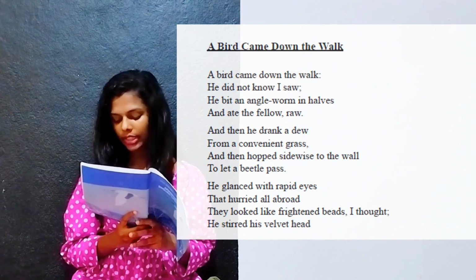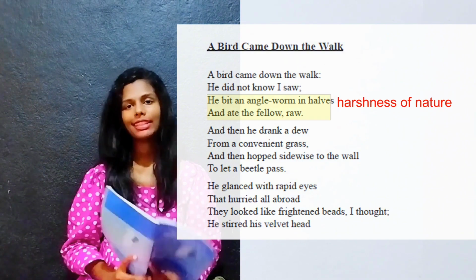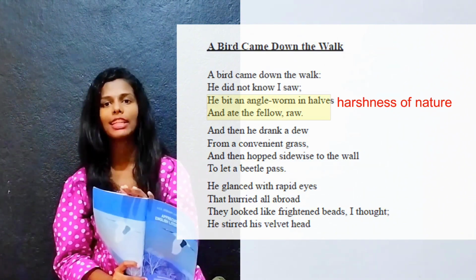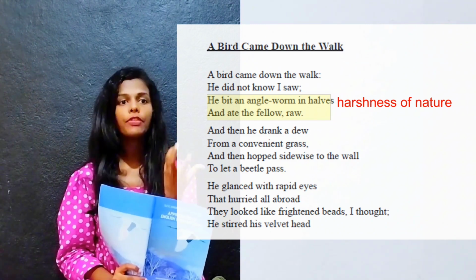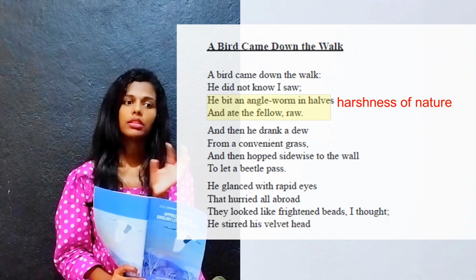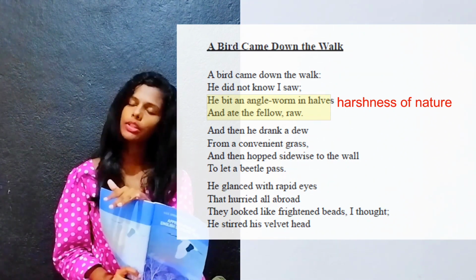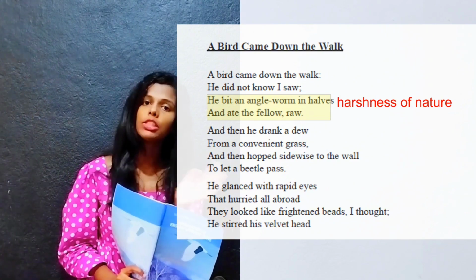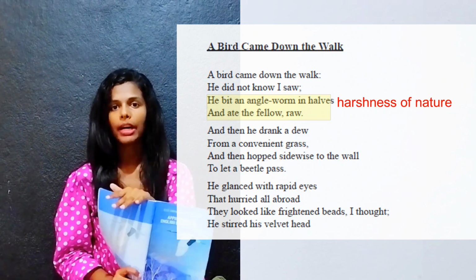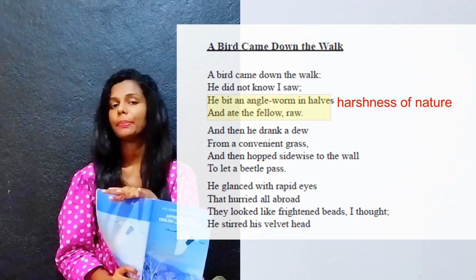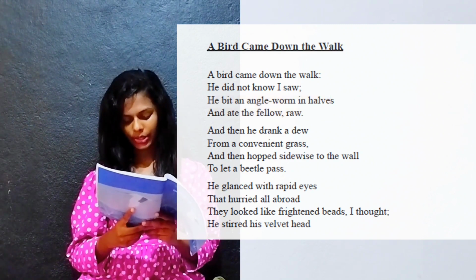He bit an angle worm in halves and ate the fellow raw. Here, the writer described the harshness of nature. He ate the fellow raw. He ate his friend. The worm is also a creation of nature. The bird is also a creation of nature and the worm is also a creation of nature. They are like fellows, they are like friends. But the bird ate this fellow worm and then he drank dew.